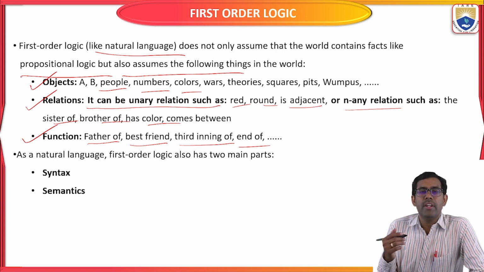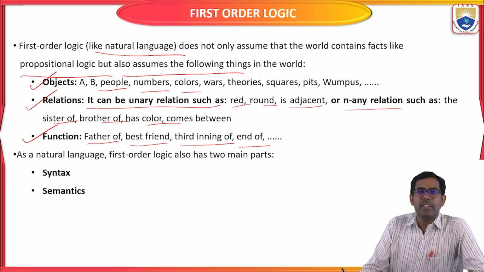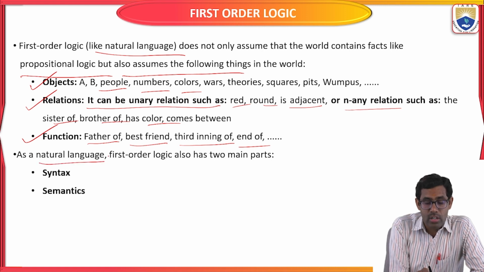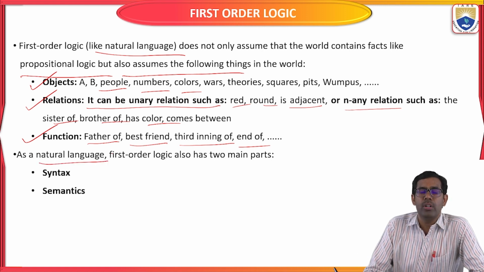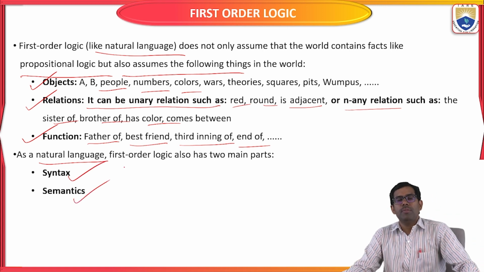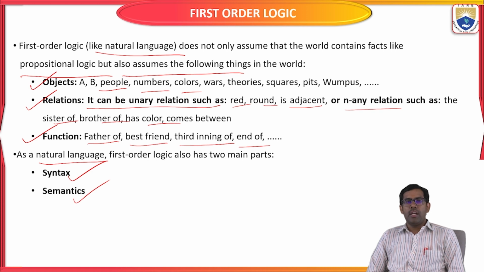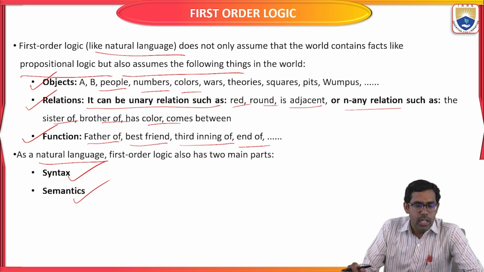I mentioned that some syntax, some semantics and inference analysis also happen in first order logic in artificial intelligence. So the natural language in first order logic has two main parts. The first one is syntax, the second one is semantics. Syntax is the specific symbols we are going to use to represent the particular given statements, the difference between different objects. So what syntaxes do we use to represent first order logic in artificial intelligence?